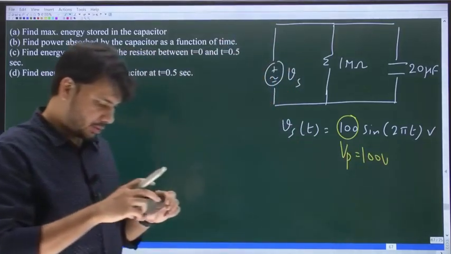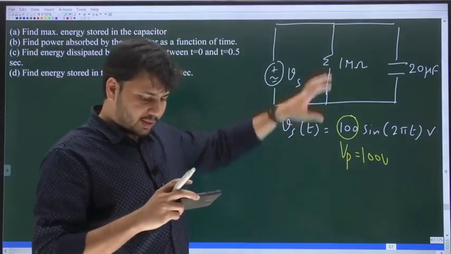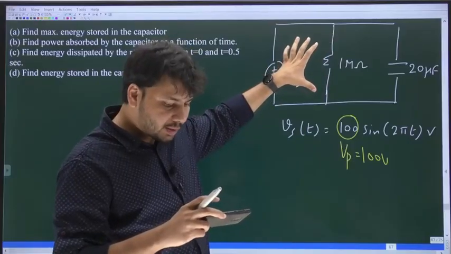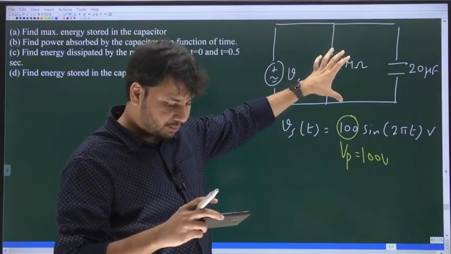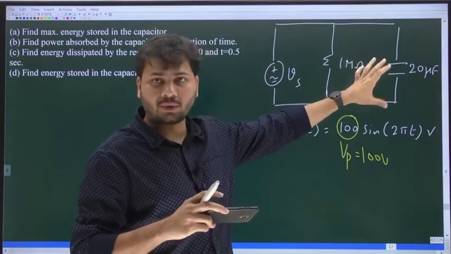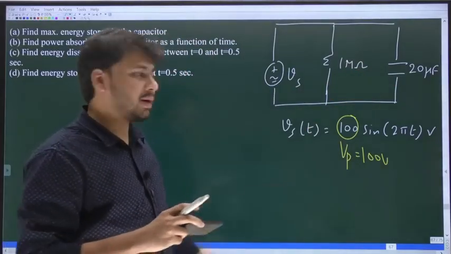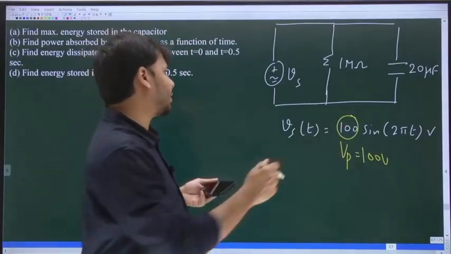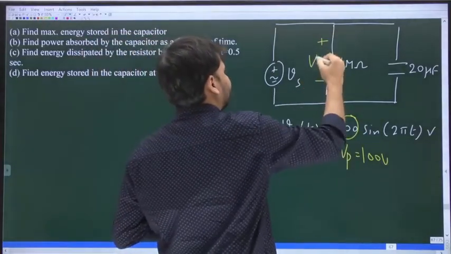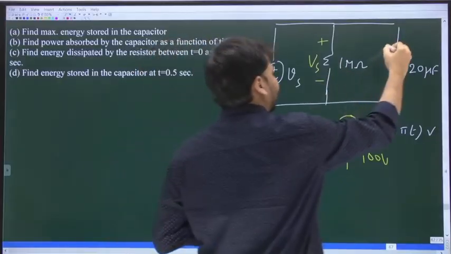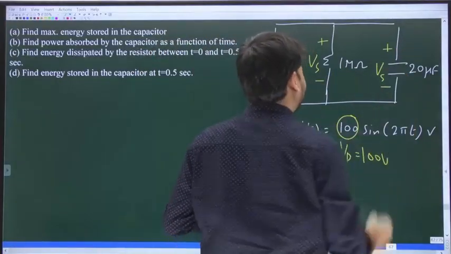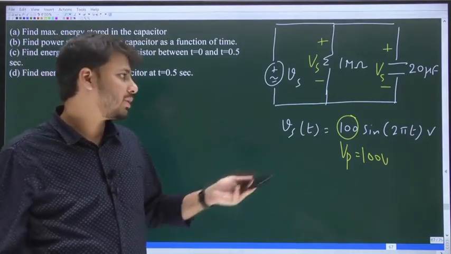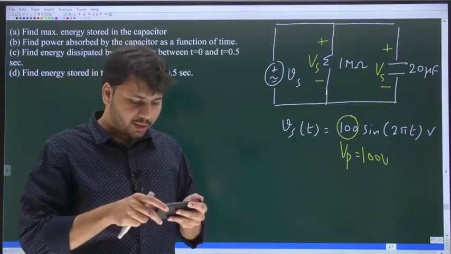Across this voltage source, two elements are connected. First is a resistor whose resistance is 1 mega ohm. Second one is a capacitor whose value is 20 microfarad. So in this circuit, all elements are in parallel. Obviously, they'll have the same voltage. So we can say the voltage across the resistor and also the voltage across the capacitor are both equal to the applied voltage, that is Vs, which is 100 sine 2 pi t volts.